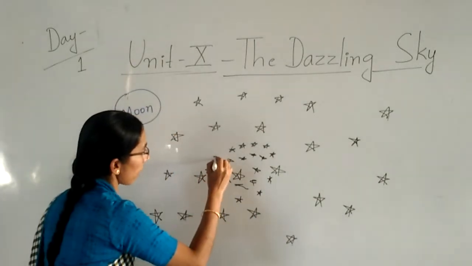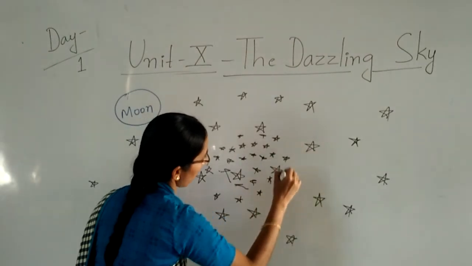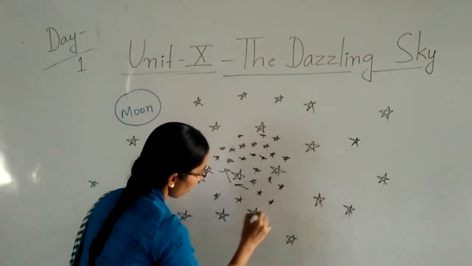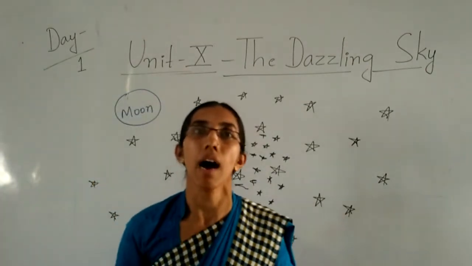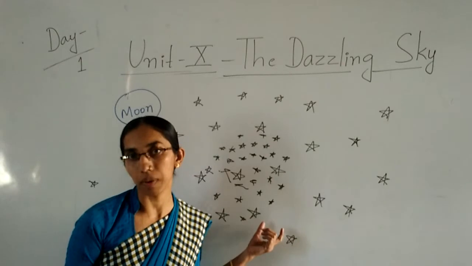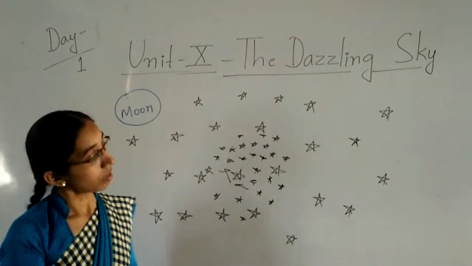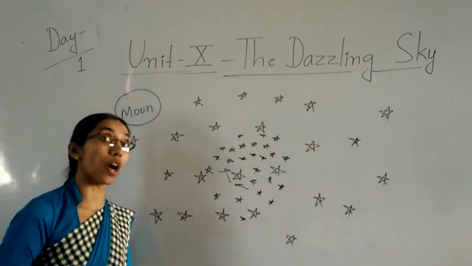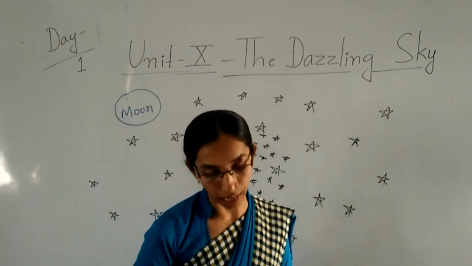This white part you can see in the sky, all these stars are joined together. So that is called the Milky Way galaxy. Later I will show you this image. Okay, children. So there are numbers of stories about the moon and sun.